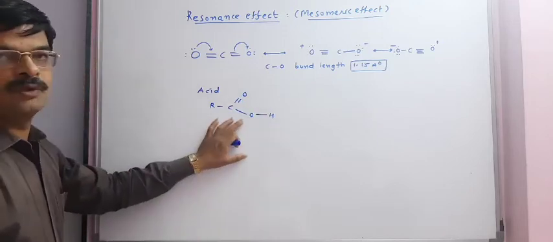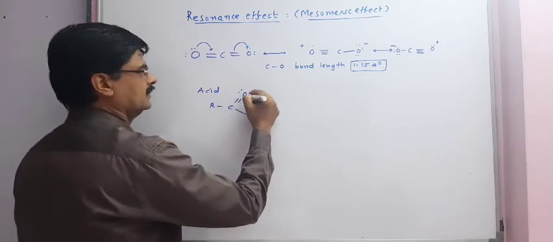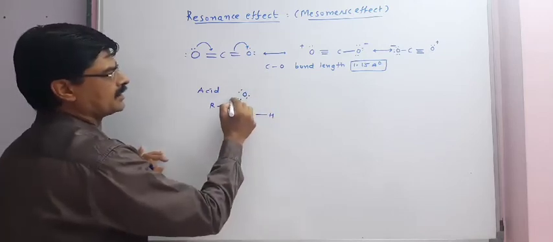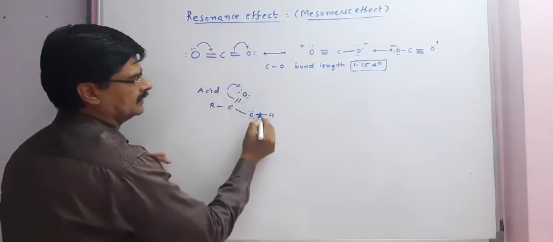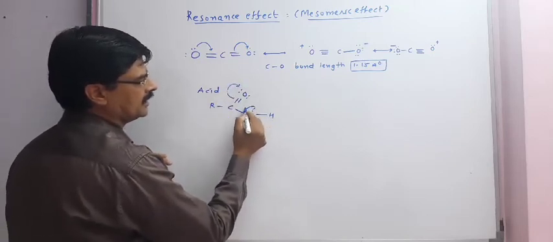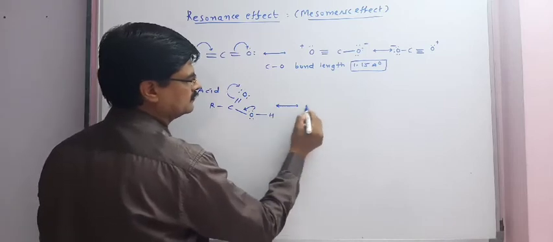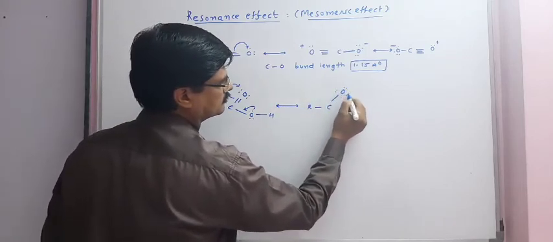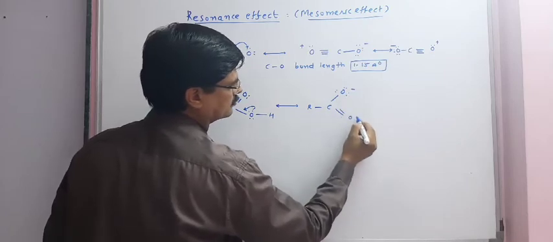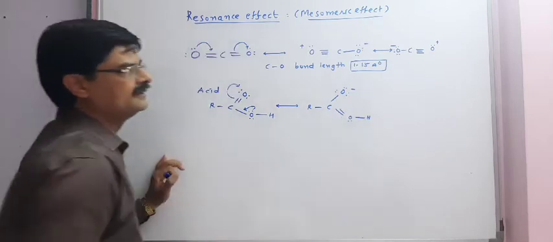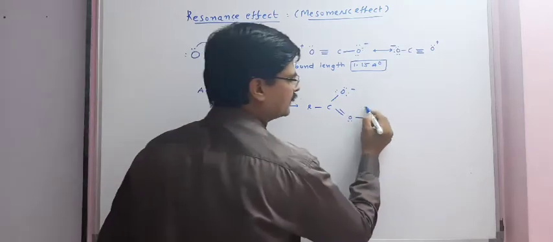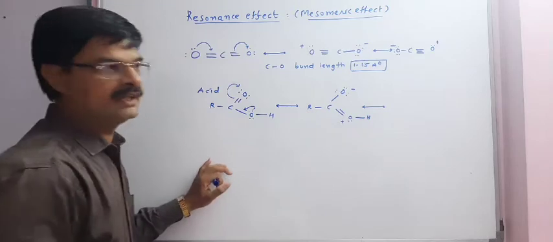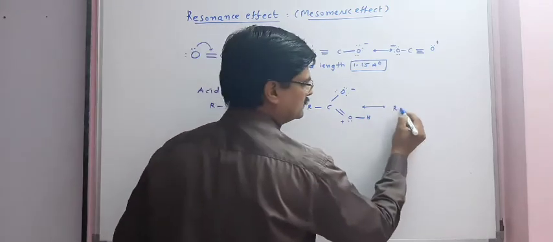In the same way for acid. This is the structure of the acid. If we draw the resonating structure, then we get the resonating structure as follows. This is another structure, and from this we can draw the resonance hybrid for the acid.